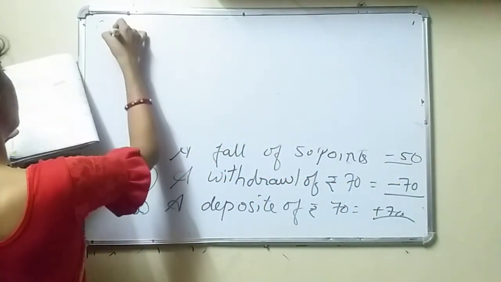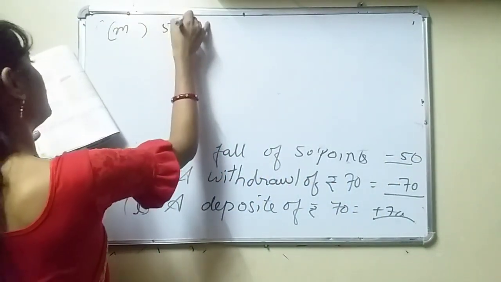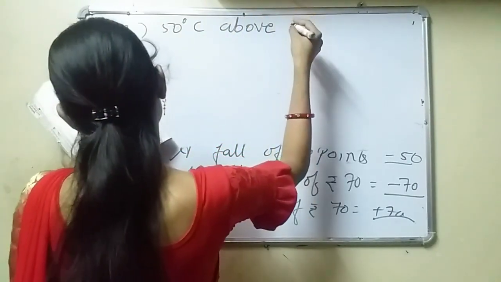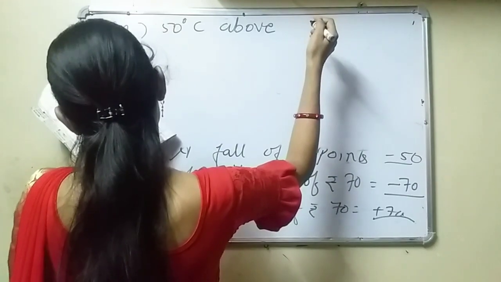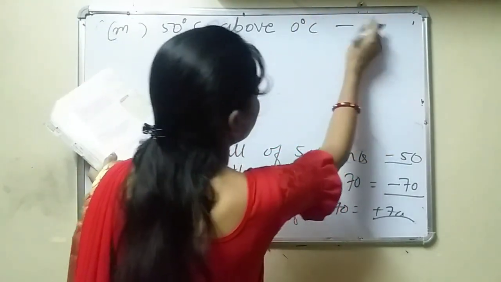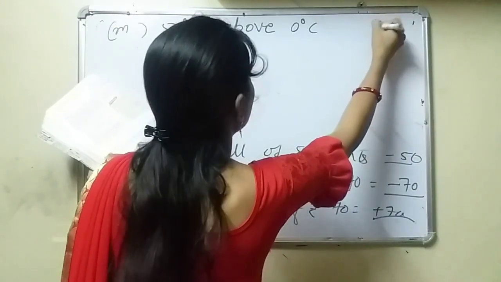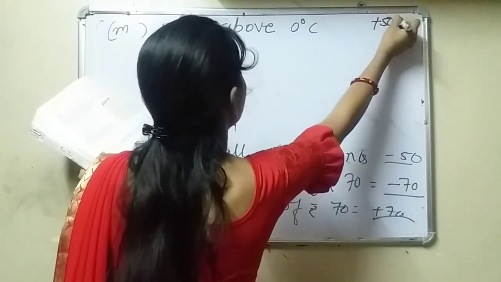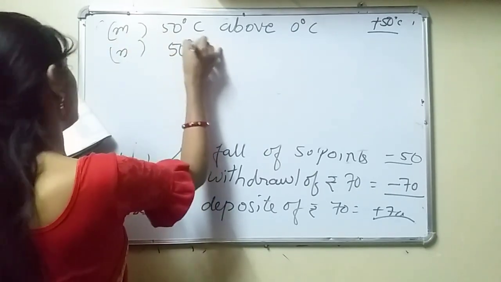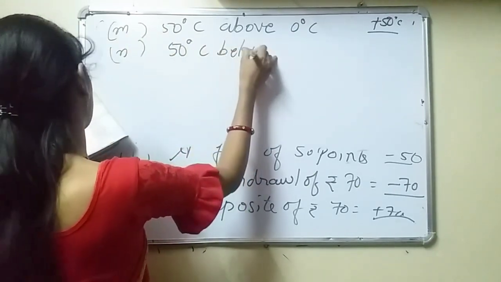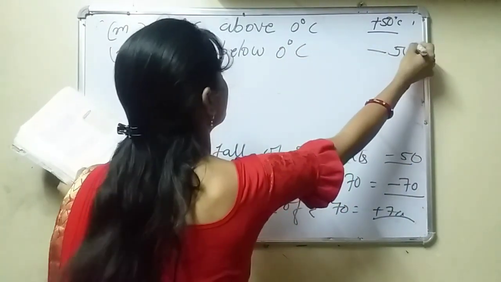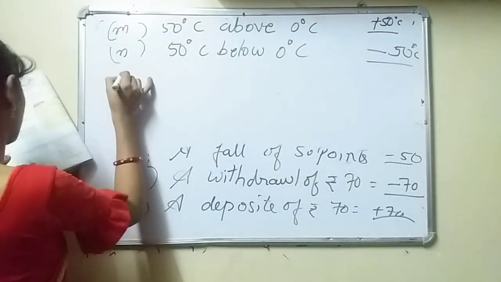Now see, M: 50 degree Celsius above 0 degree Celsius. Above means it will become plus 50. N: 50 degree Celsius below 0 degree Celsius. It will become minus 50 degree Celsius.